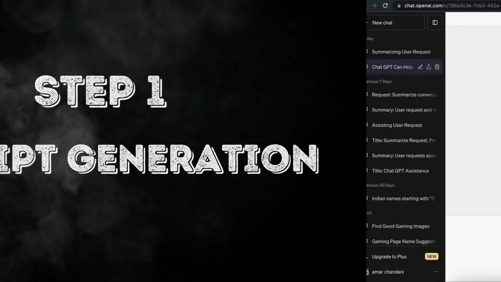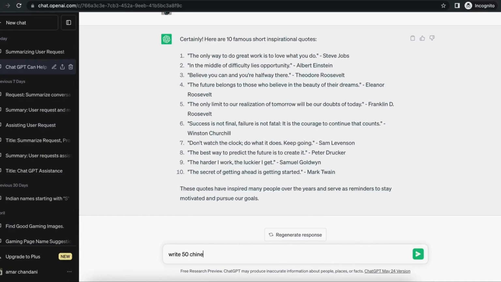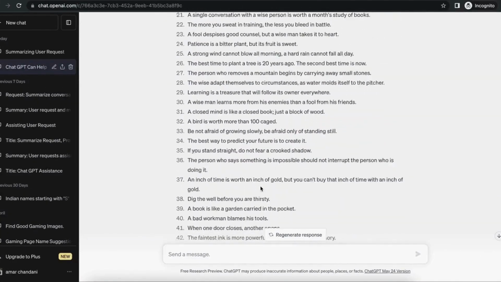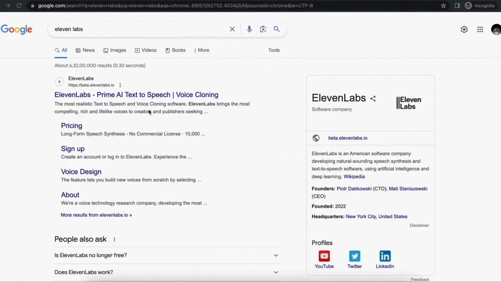Step 1. Script generation. For content generation, we will use ChatGPT again. We'll ask ChatGPT to write 50 famous Chinese proverbs and inspiring quotes in English. We will copy these 50 quotes and search for 11 labs on Google.